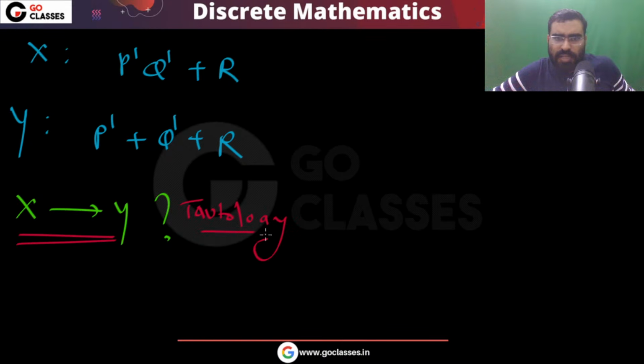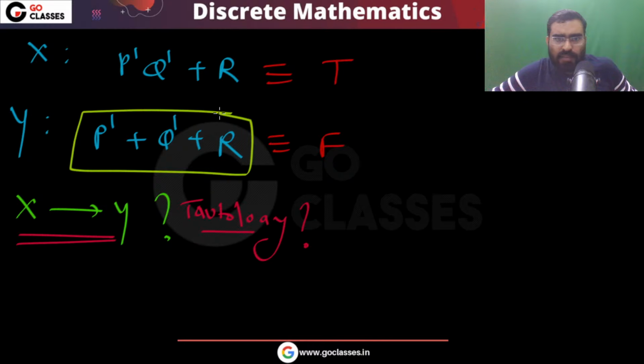If X is true, then can I say that this Y will be true? Can you make X true and Y false? Can I do this, that this is true and this is false? Let's check. If I want to make Y false, there is only one way.